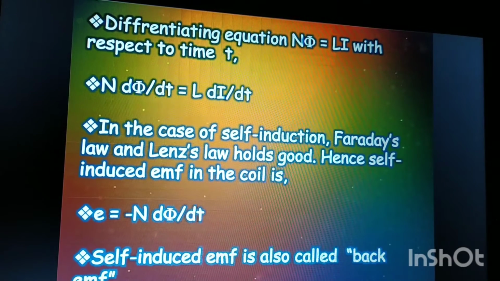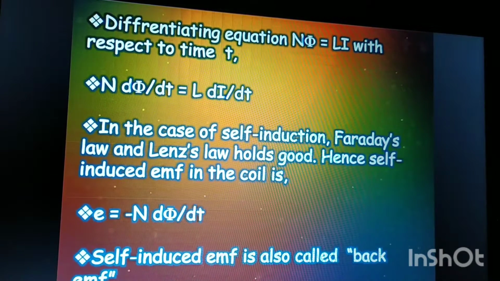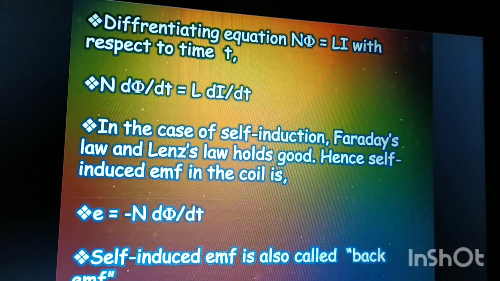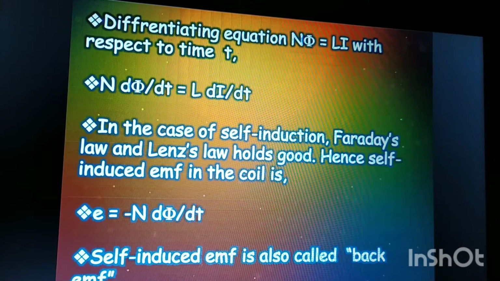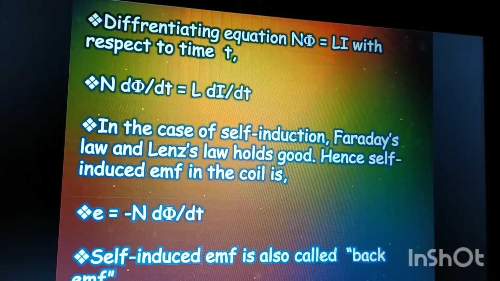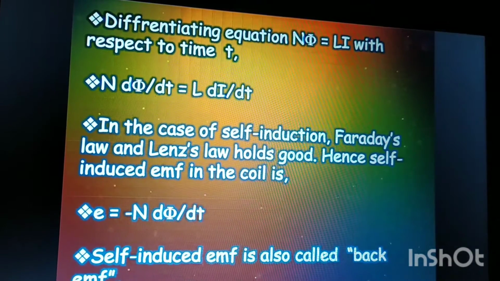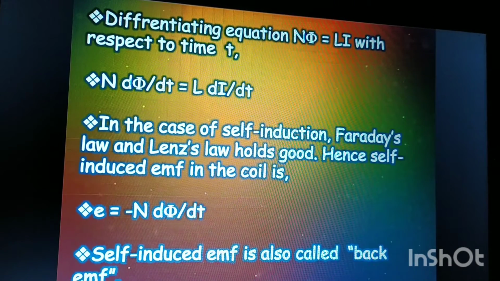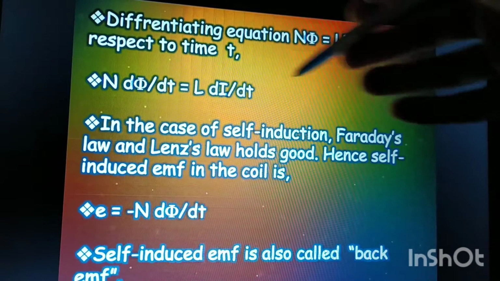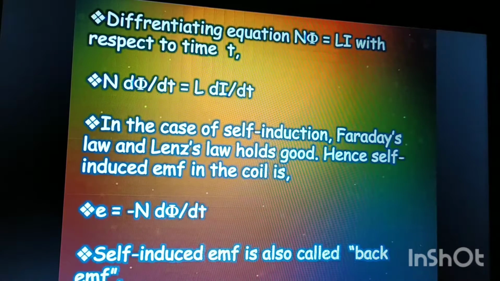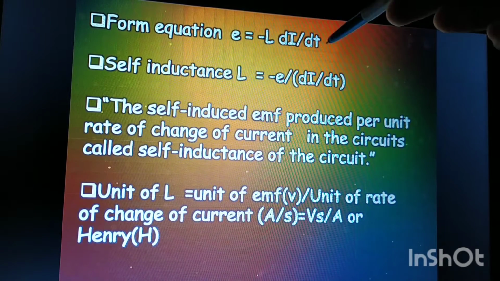So now we can write E equals minus N d phi by dt. What do we call this self-induced EMF? We also call it back EMF, because its direction is opposite to its cause. Now this side we equate as the induced EMF, so we are left with L di by dt. So this whole equation equals E, that is, E equals minus L di by dt.